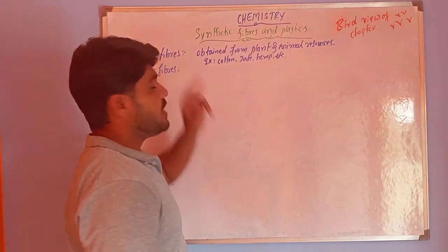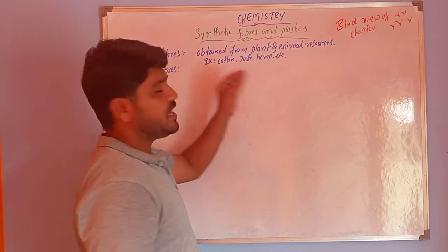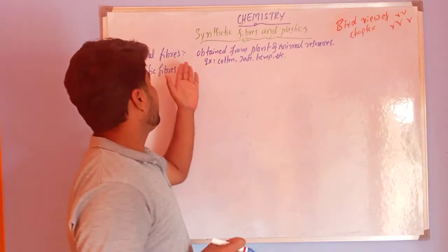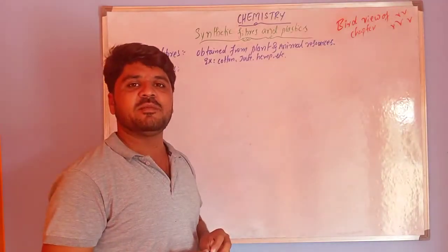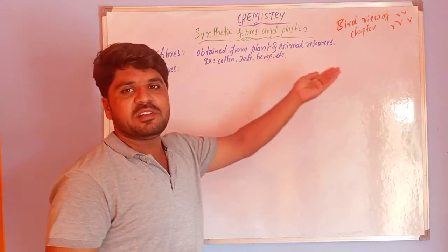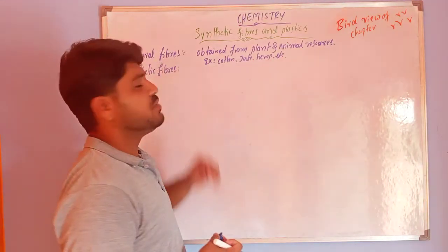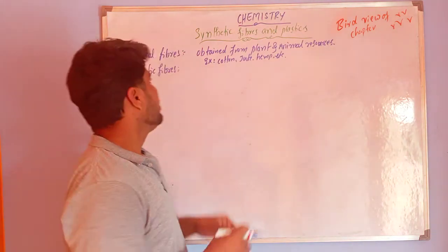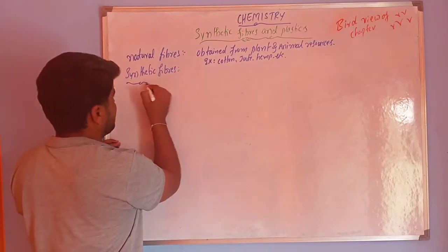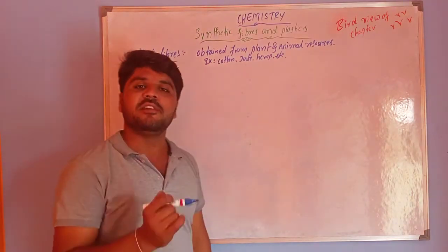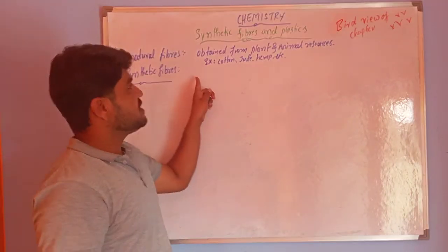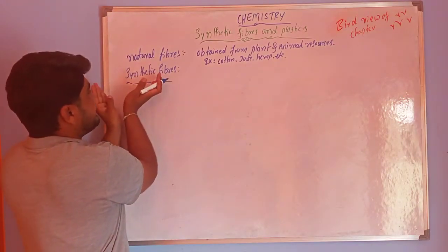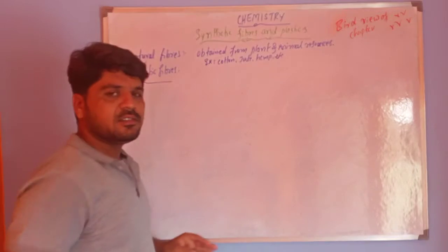These natural fibers are also very important to our health. Some natural foods, like vegetables, contain fibers, which are very important for our digestion process. Next is synthetic fibers. Synthetic means synthesis.